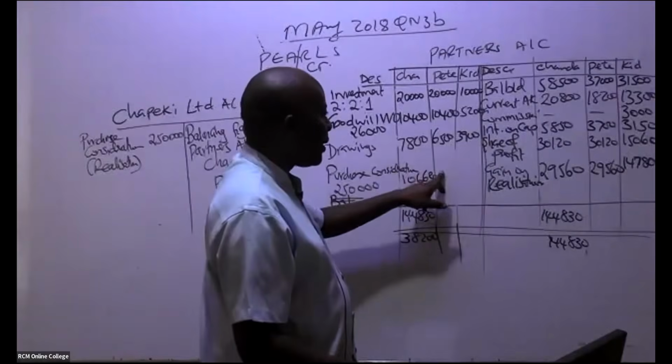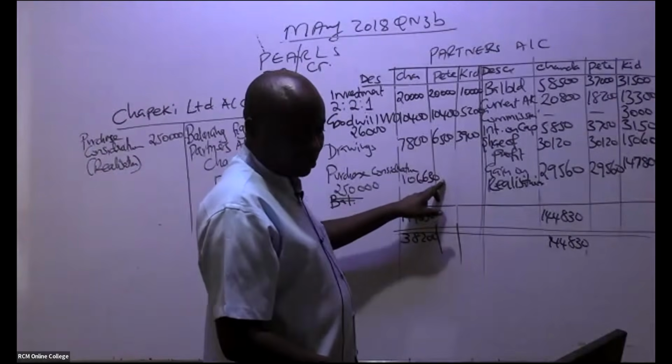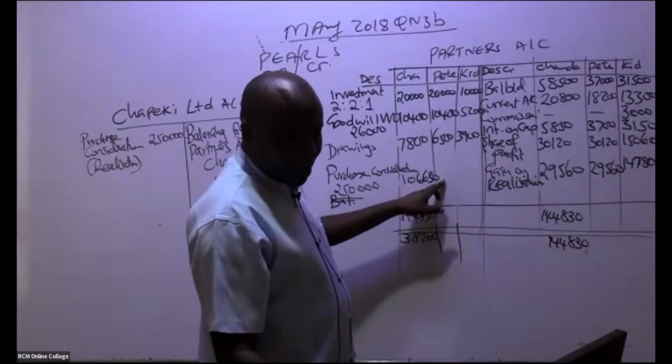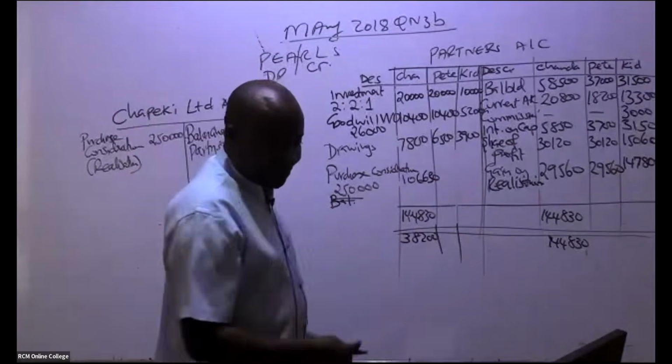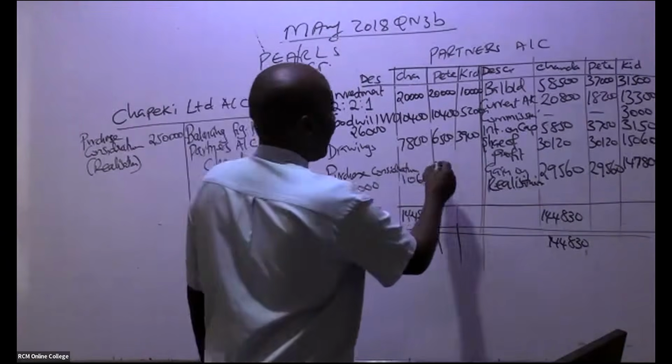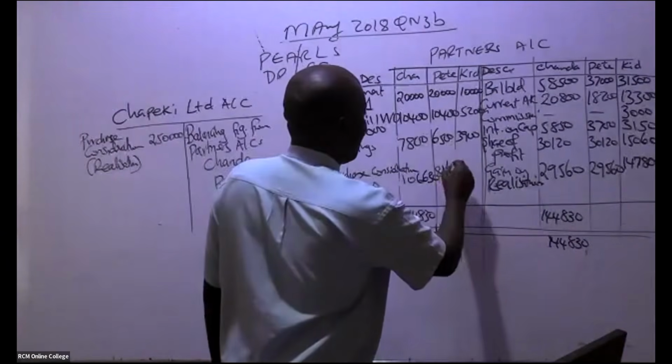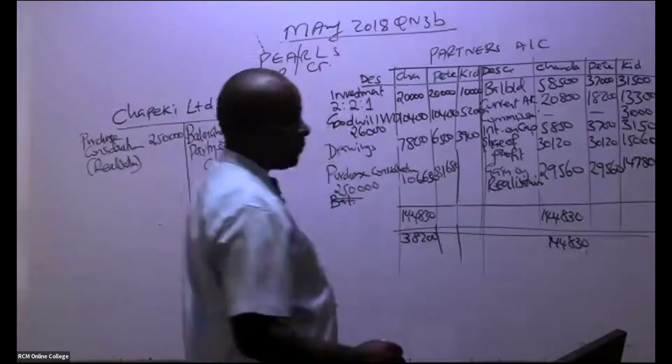I want the final answer here: the balancing figure for Peter. I'm being told it's 81,680, like that.